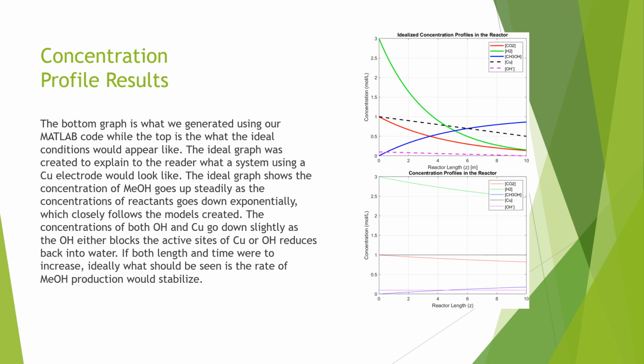And it shows that as the methanol production goes up steadily, the reactants go down exponentially, which is very close to the model and the relative rates. The concentrations of both hydroxide and copper go down slightly as the hydroxide either blocks the copper and creates the copper oxide or reduces into water.